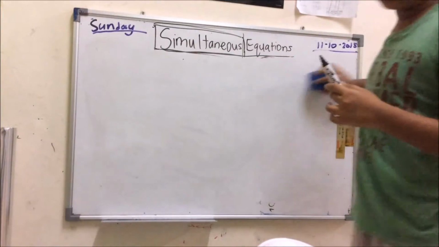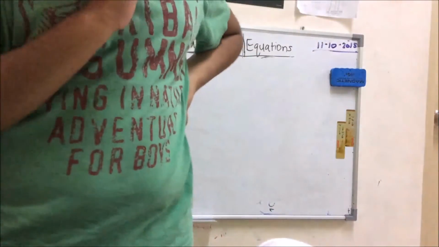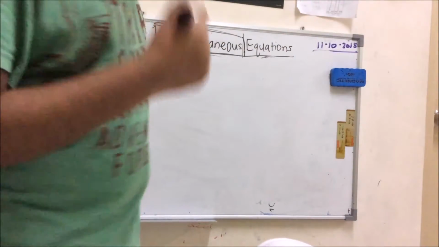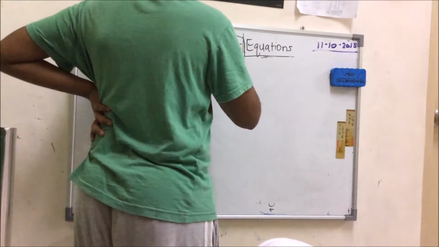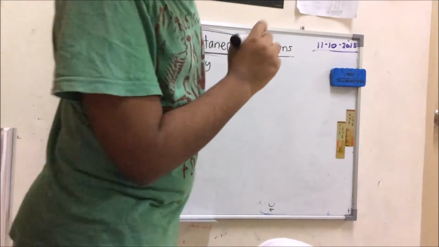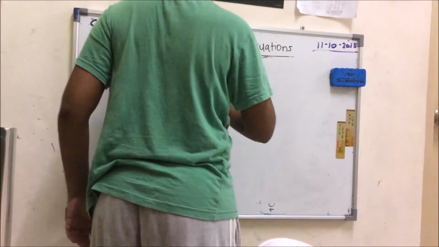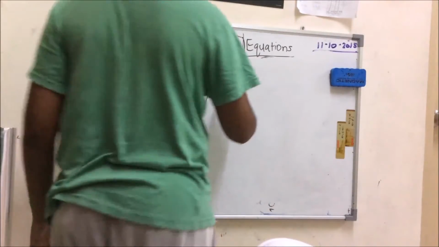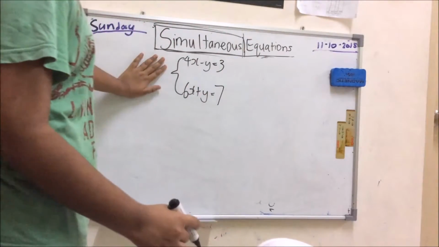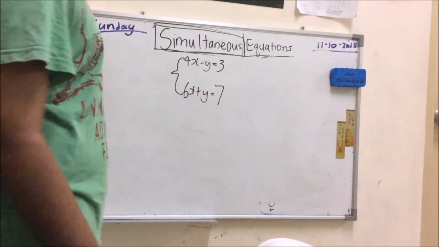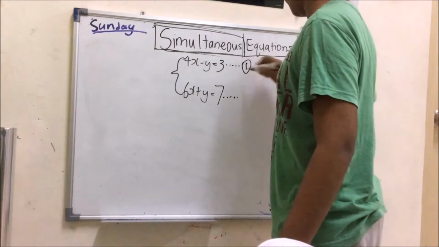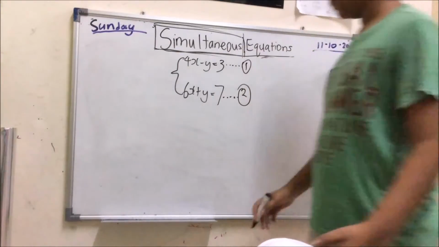Simultaneous equations. Let's do another equation here. Let's do this time this equation, the funny one. 4x minus y equals 3, 6x plus y equals 7. This equation is given in your exam, okay? 4x minus y equals 3, 6x plus y equals 7. So now, first step. Label each equation. Equation number 1, equation number 2.